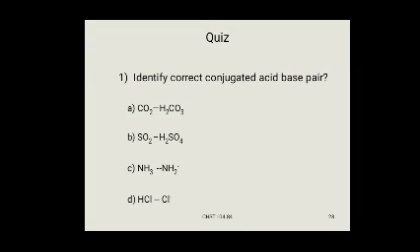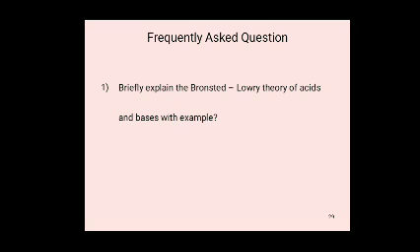A pair of acid and base differing by only one proton is called a conjugate acid base pair. The pairs that differ by one proton are NH3 and NH2 minus, and HCl and Cl minus, so both C and D act as conjugate acid base pairs.